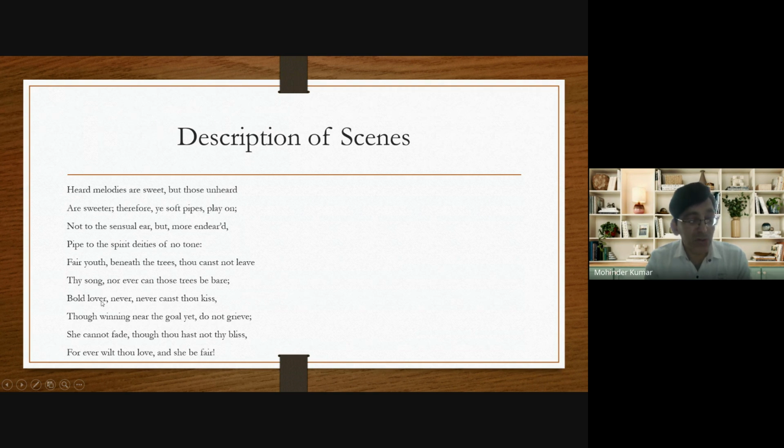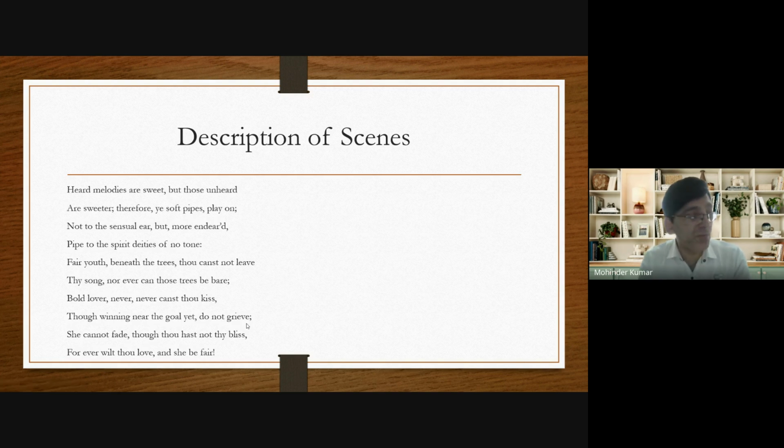Why? Because no doubt he is not able to kiss his beloved, but she will always be beautiful. Whereas in real life, a beloved loses beauty with the passage of time. And that's why he says, "Bold lover, never, never canst thou kiss, though winning near the goal, yet do not grieve." So what is the picture?